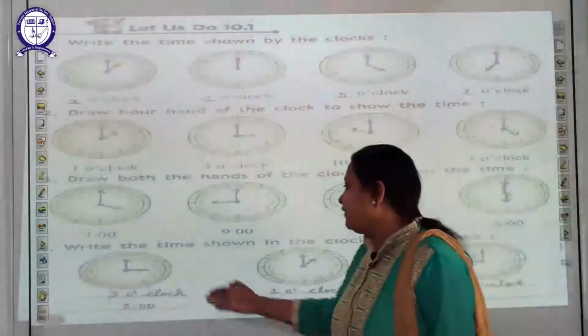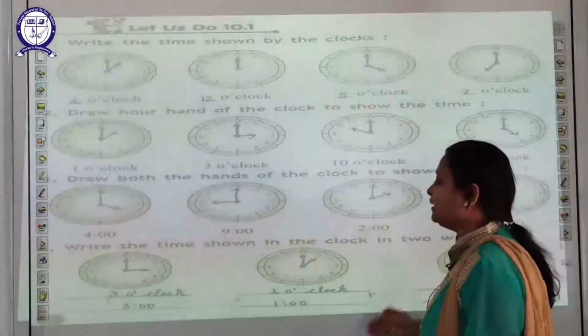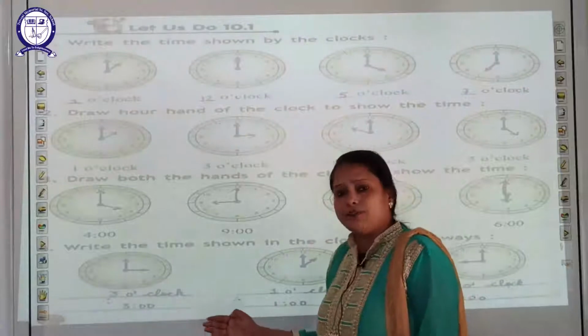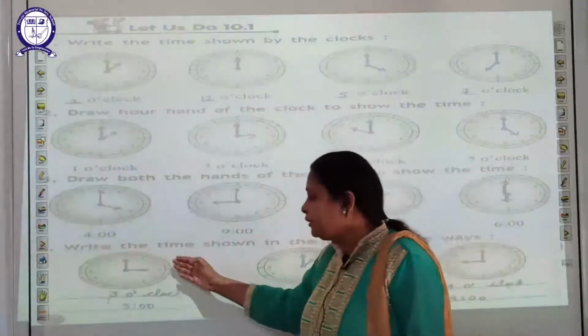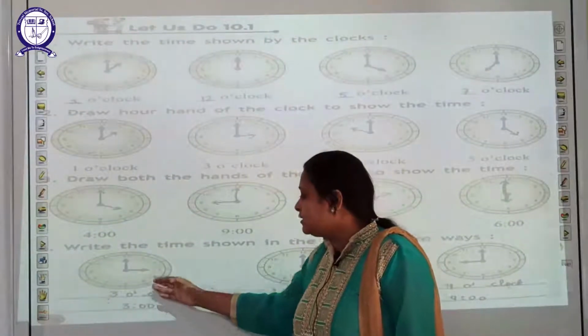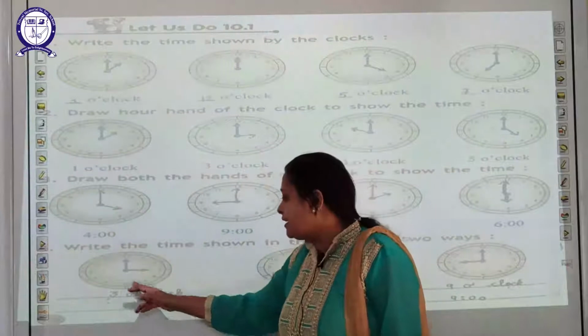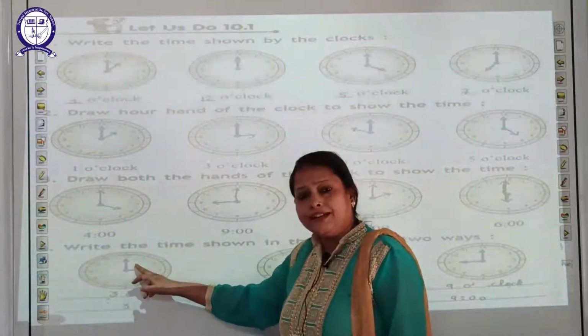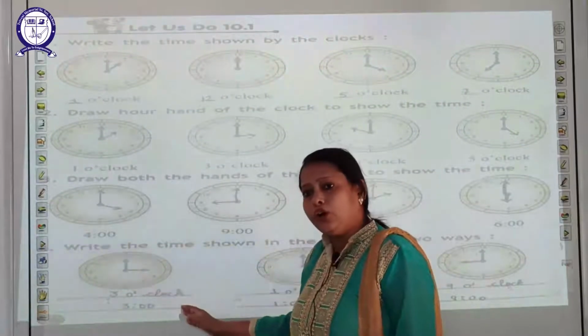Write the time shown in the clock in 2 ways. Students, in this you have to write the time in 2 ways. How can you read the time in 2 ways? You can see the hour hand is at 3 and the minute hand is at 12. So what will we read? 3 o'clock.